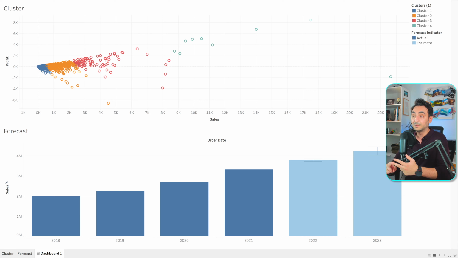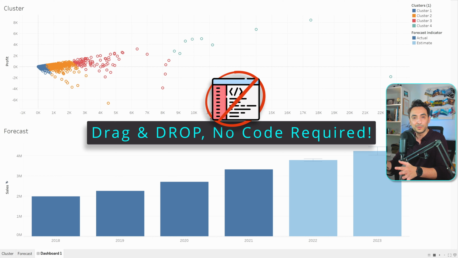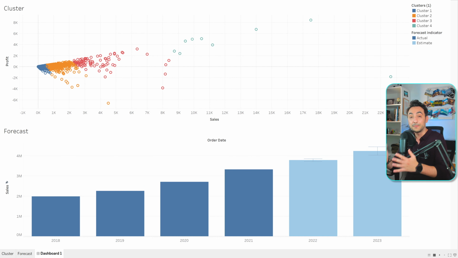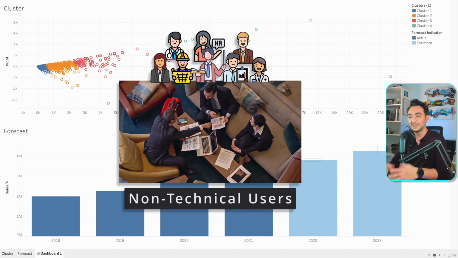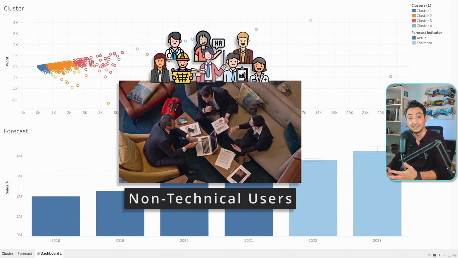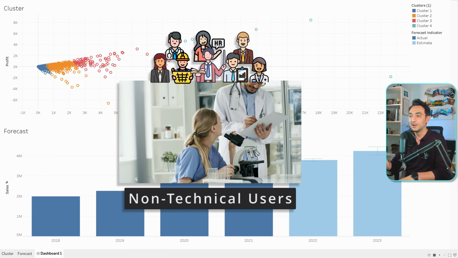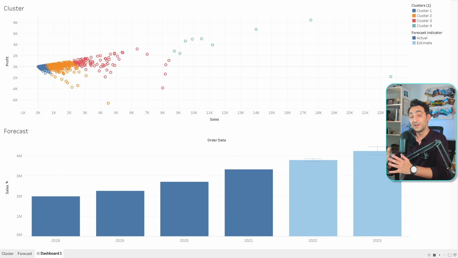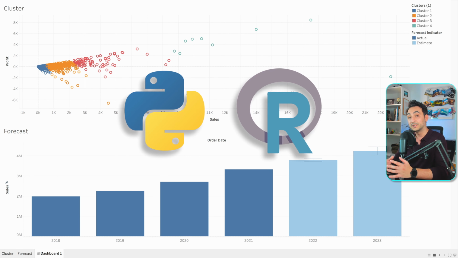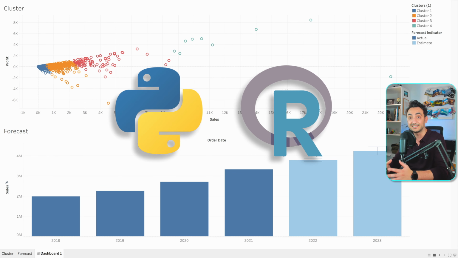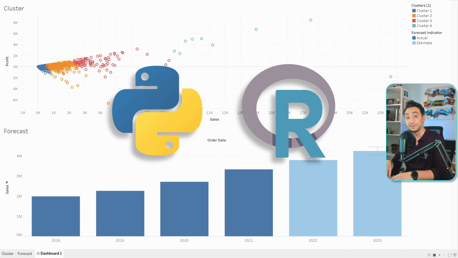The third reason: Tableau is user-friendly. As you can see, we have done a very complex analysis with just drag and drop, without writing any code, and this is exactly what Tableau wants. It's very intuitive and user-friendly, and this is a major strength of Tableau. It opens the door for all non-technical users to work and play with data to solve their daily problems without the need for IT. On the other hand, Tableau is integrated with programming languages like Python and R, which opens another door for advanced data visualizations, which might be used by data scientists.